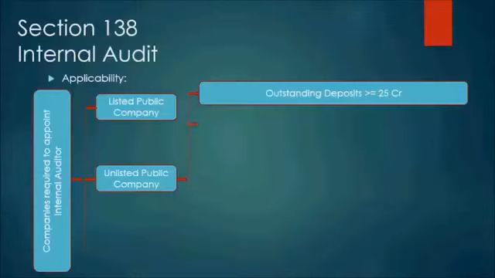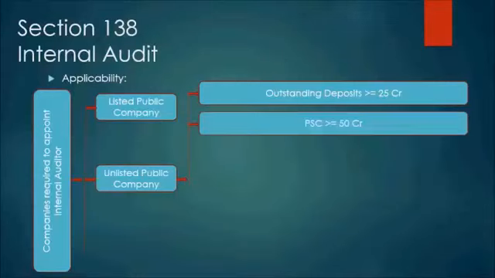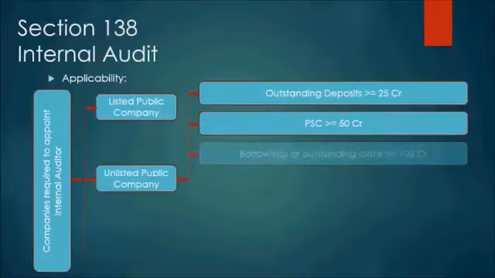The second thing is, if the company has a paid up share capital of greater than or equal to rupees 50 crore, then that company will have to appoint an internal auditor. Third thing is the borrowing. If the borrowings of the company throughout the year, or the outstanding loan at the end of the year, exceeds rupees 100 crore, that means it's a big company. So if they're borrowing so much money, then that has to be accounted for.